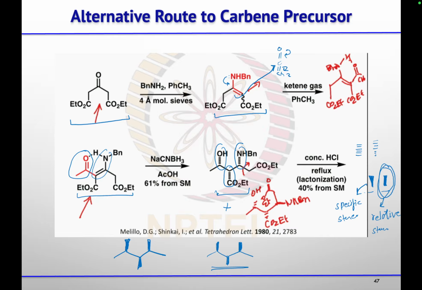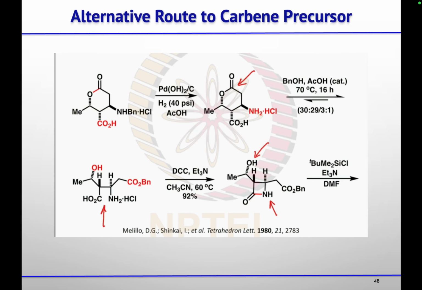So after getting this compound, once they treat it with concentrated HCl, this bond rotation will take place and oxygen will attack on this ester group, and that OEt will leave to give you this cyclized compound. Then that benzyl group was removed using hydrogenation conditions, and in the presence of acid only they are isolating this